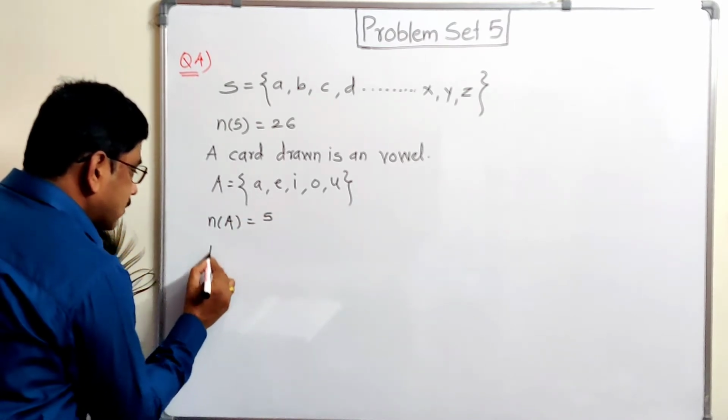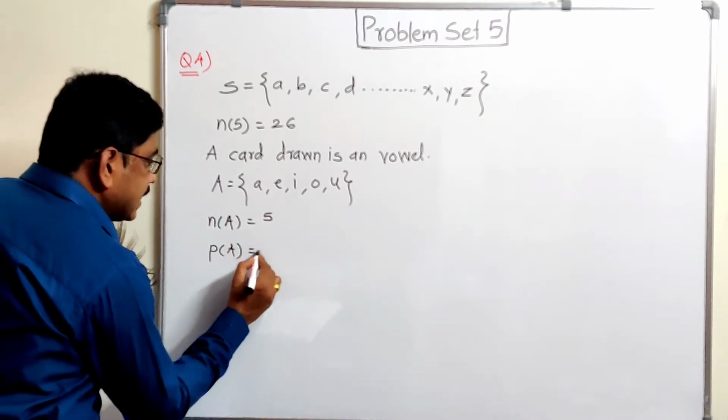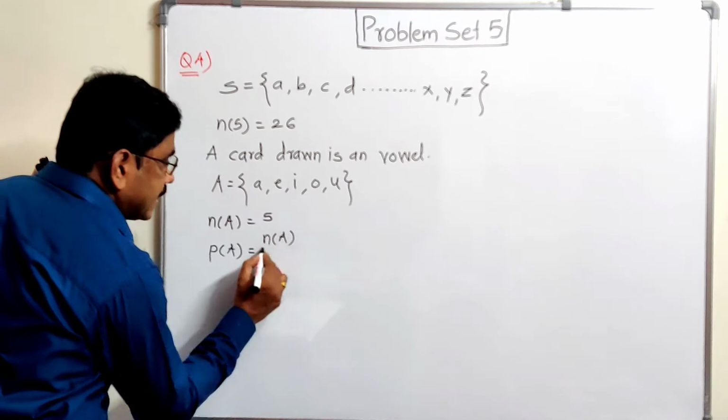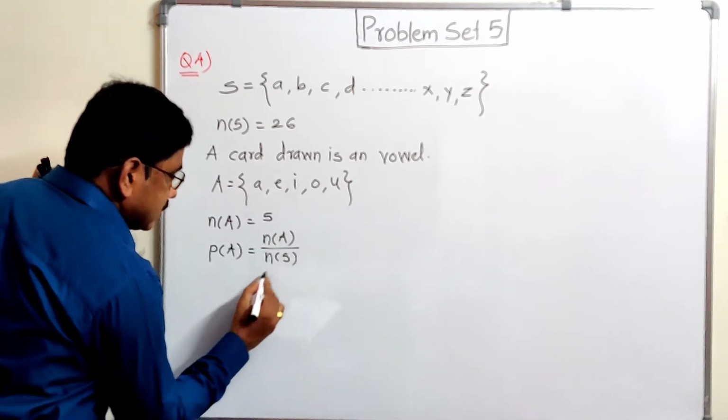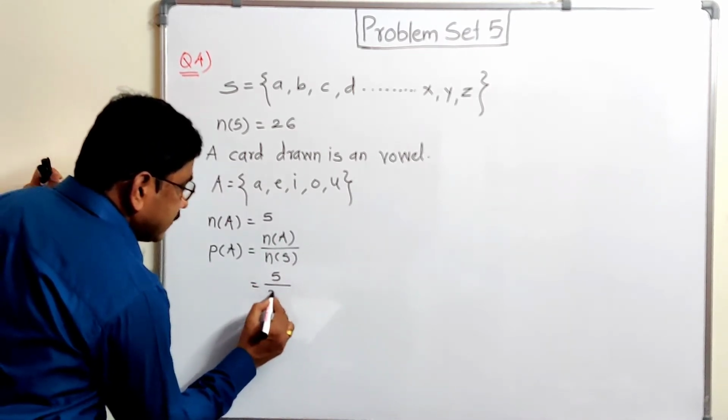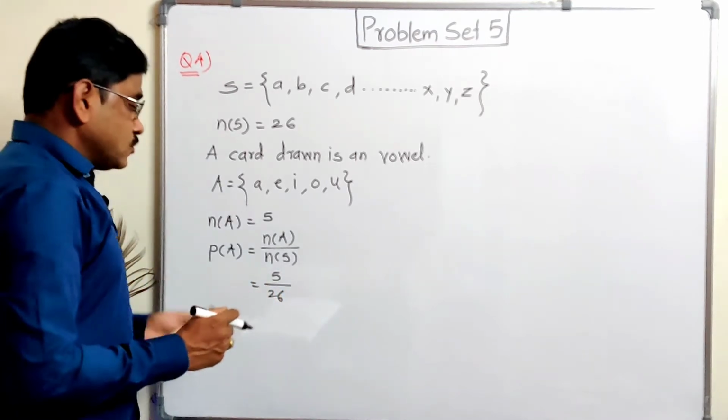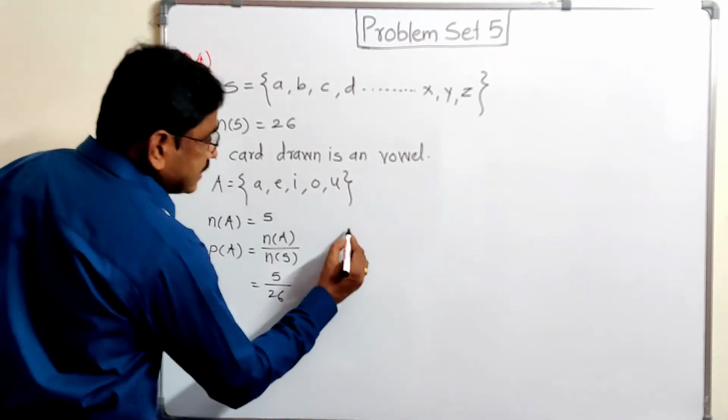Now find the probability of that. PA is equal to NA divided by NS, that means 5 divided by 26. So that is the probability. So you can write the answer.